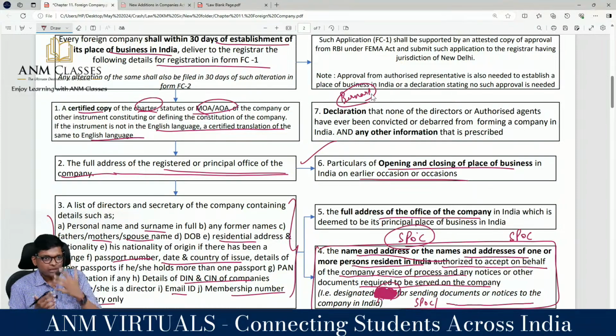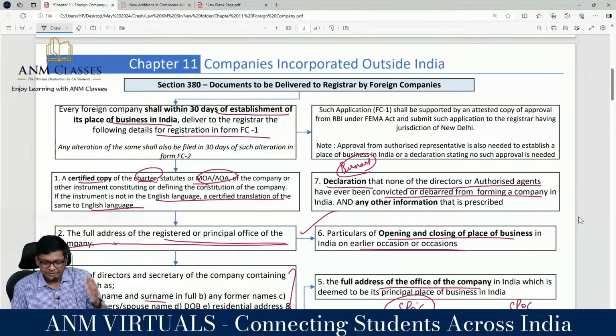He's back. Now, he wants to start a company in India because in the US they chased him out. WorldCom, the biggest global scam. He's starting in India. India is easy, so he's starting. Can he start? Will you allow, guys? If Vijay Mallya comes back to India and starts a company, will you allow? Vijay Mallya is an Indian citizen. Leave it. Even foreign nationals who have done scams in those countries, now want to come to India, not allowed. So for that, a declaration that none of the directors or authorized agent have been convicted or debarred from forming any company. Are you following, guys? Clear?